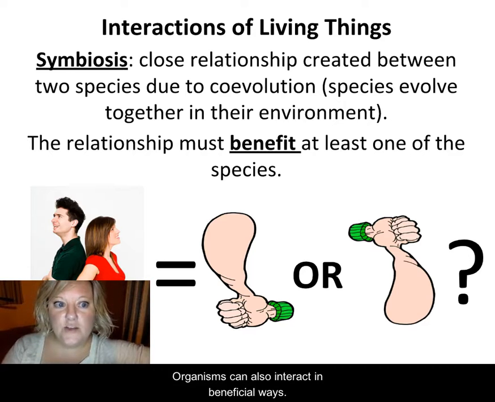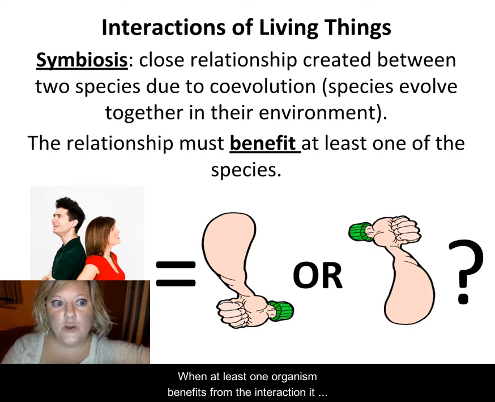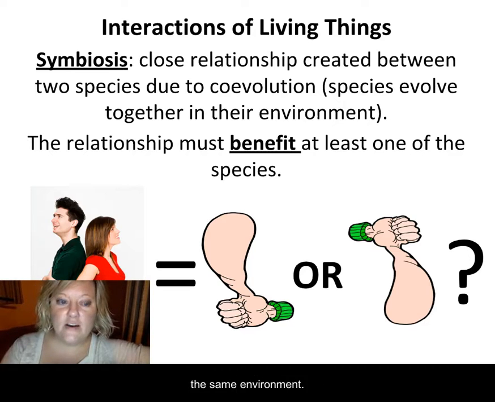Organisms can also interact in beneficial ways. When at least one organism benefits from the interaction, it is called symbiosis. Symbiotic species have a close relationship because they have evolved together in the same environment. Your seventh keyword is the.